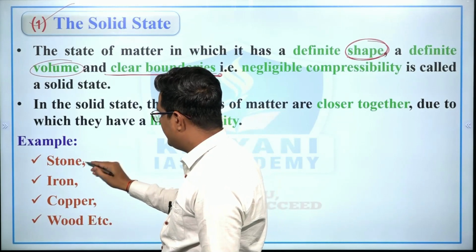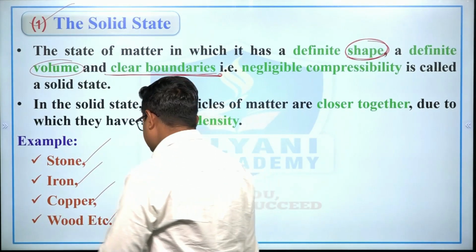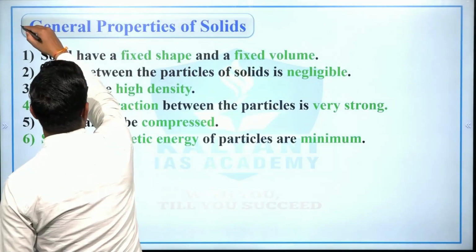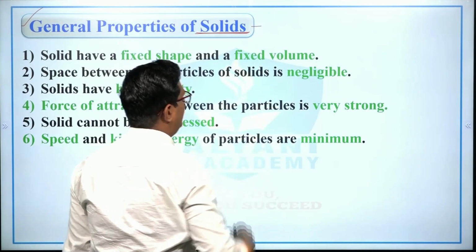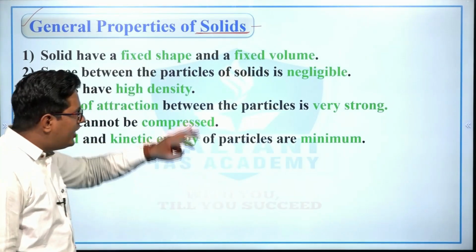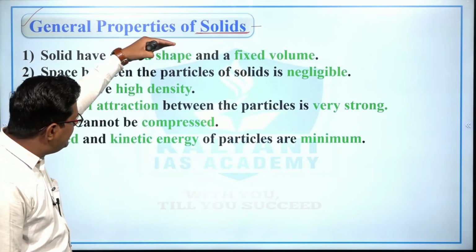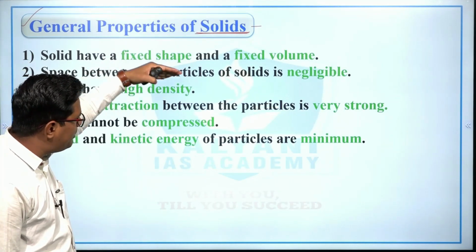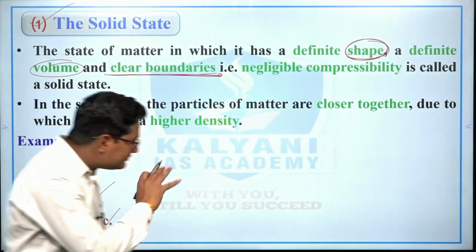For example, stone, iron, copper and wood. Now let's see the general properties of solids. You have to keep only one fact in your mind, and every chemical property, every property you would remember easily. How?